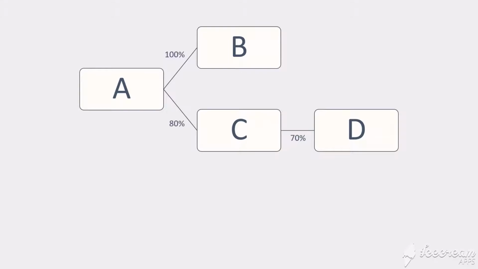Let's see how this works. Look at the following diagram. Company A owns all the shares in Company B and 80% of the shares in Company C. Company C owns 70% of the shares in Company D. For the purpose of simplicity, we will assume that if the investor holds over 50% of shares in the investee, he has power over the investee and can use its power to control the investee.